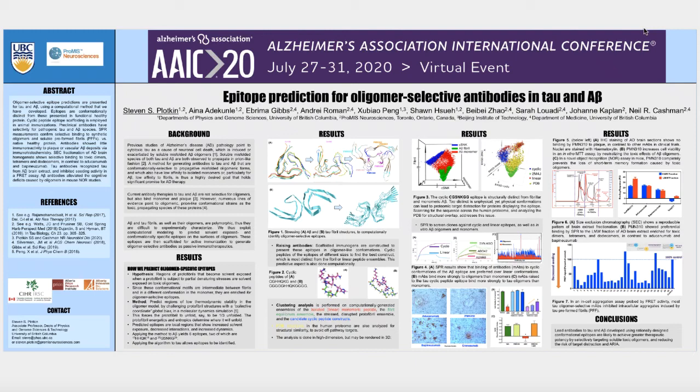This is Steve Plotkin, and my poster is on epitope prediction for oligomer selective antibodies in both tau and A-beta.